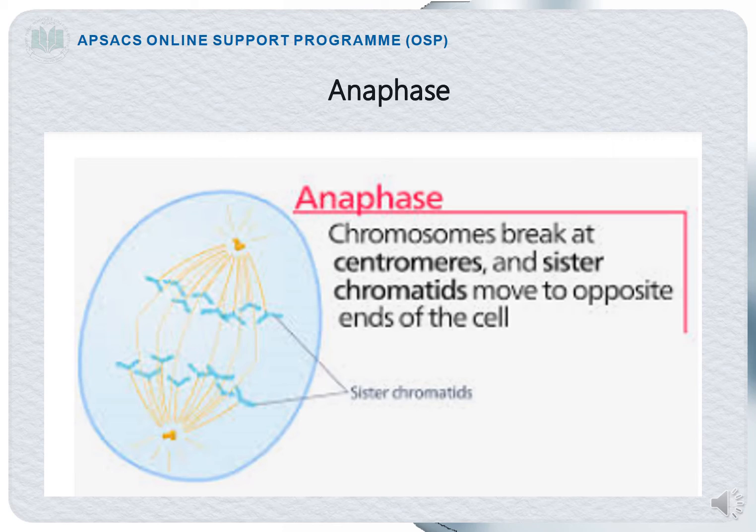You can see the diagram of the anaphase. You can see that with the help of the spindle fibers, the chromosomes have been moved to the opposite poles. They are now detached, right? They are now detached. They are called the sister chromatids now.